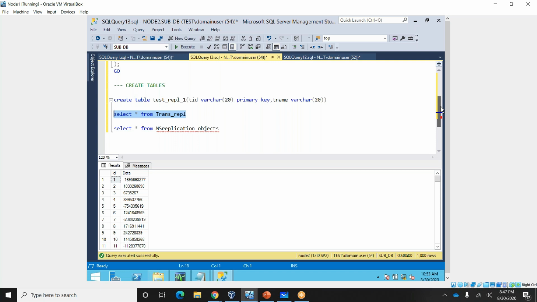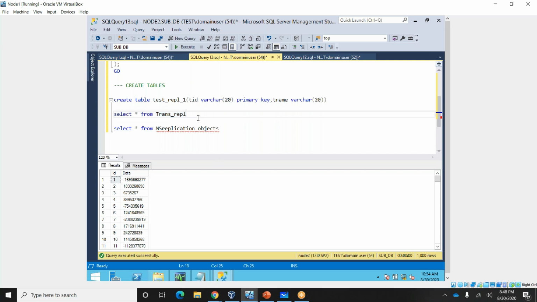It will take the snapshot of the article and send the data to the subscriber. Once the snapshot agent completes the work, next the log reader agent will come into the picture. Now how many rows are here? 1000 rows are here.